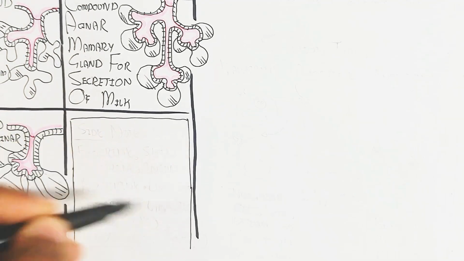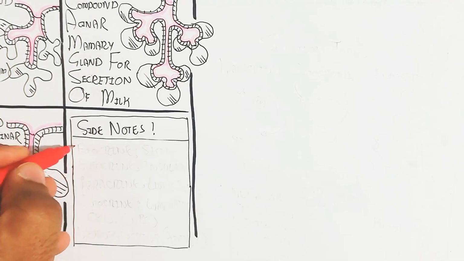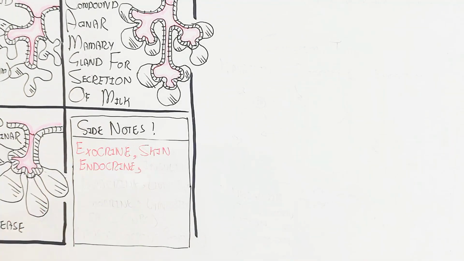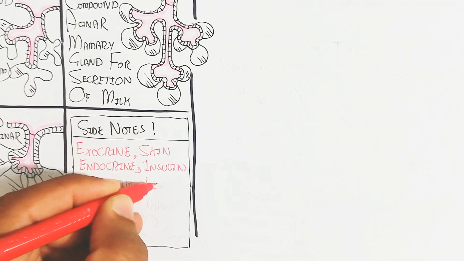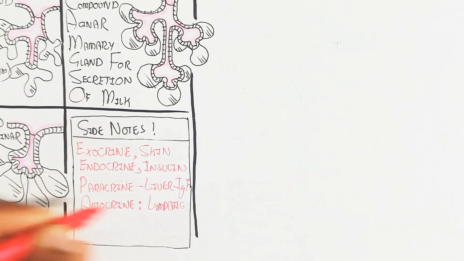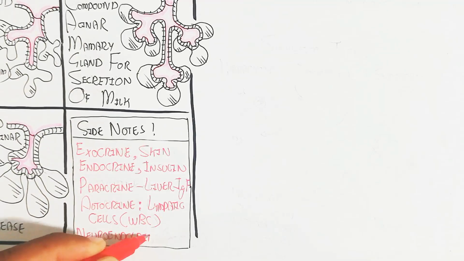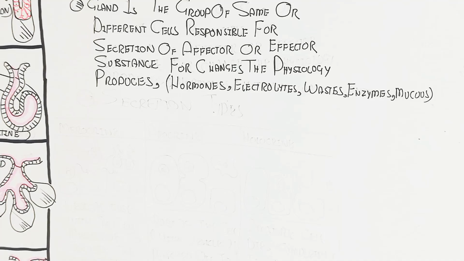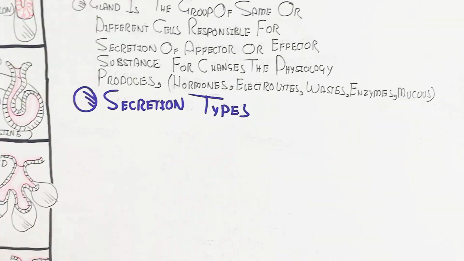So the first side note: exocrine means release onto the skin or into the digestive system, while endocrine means release into the blood circulatory system, like insulin. Paracrine means, for example, the liver contains IGF, insulin-like growth factor, which will bind autocrinally or paracrinally. The autocrine also occurs in the lymphatic system, WBC. And neuroendocrine is required, like the hypothalamus and pituitary axis.